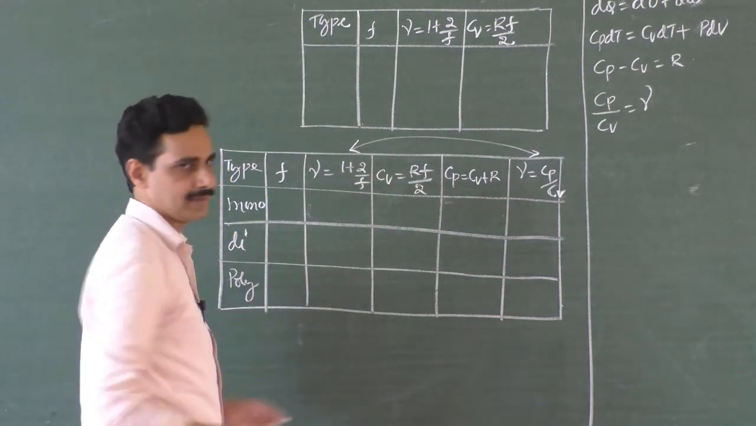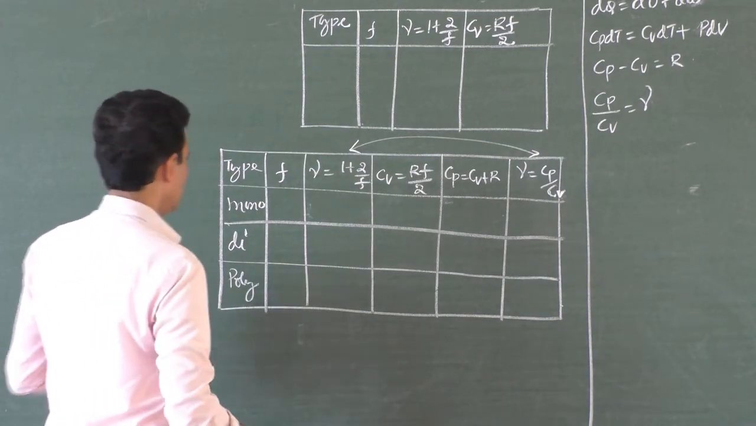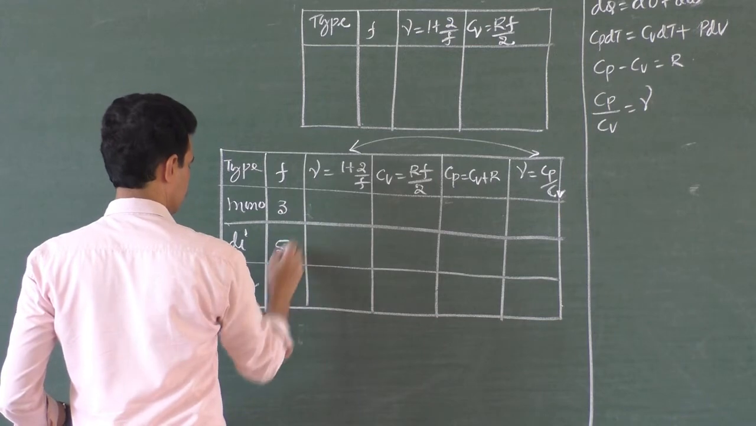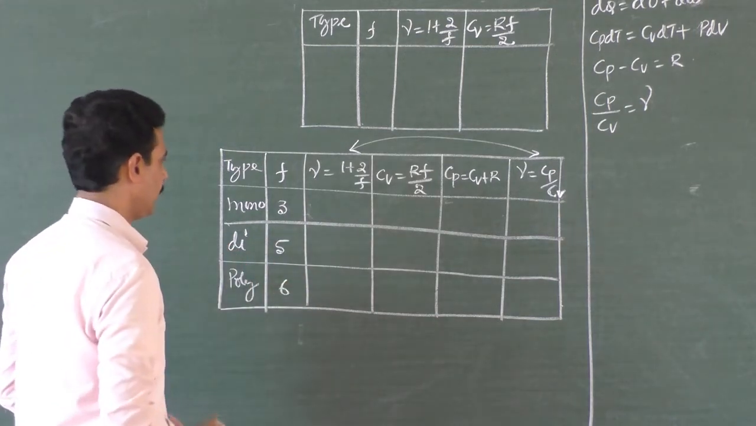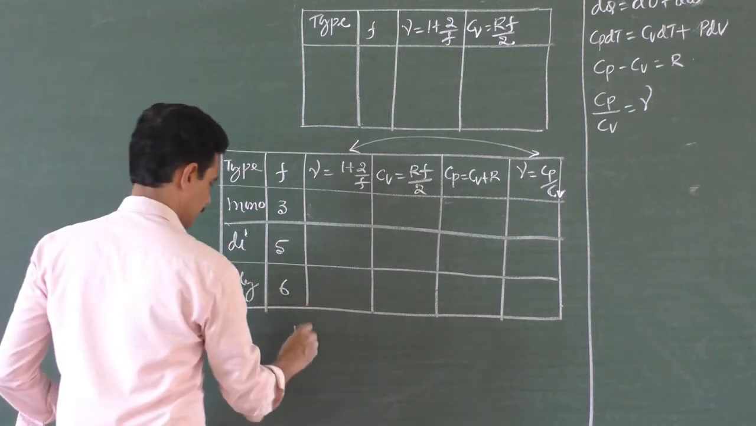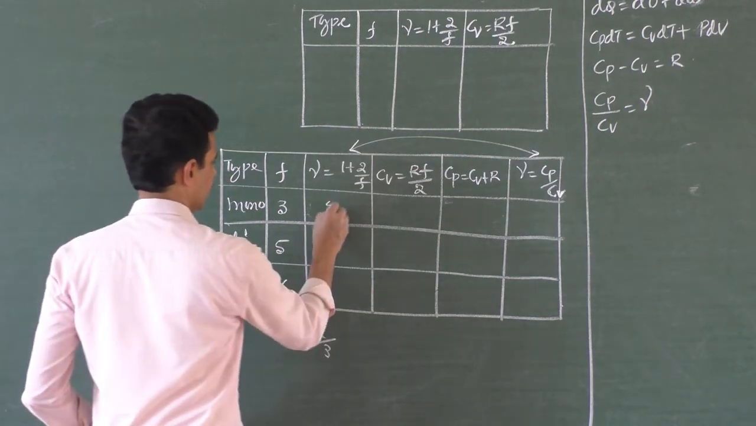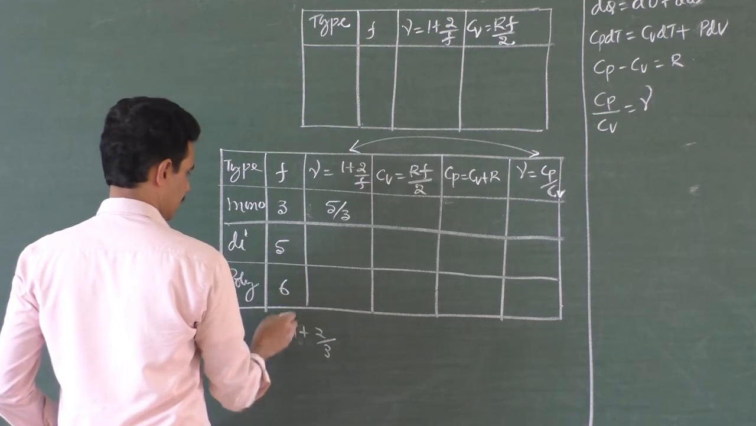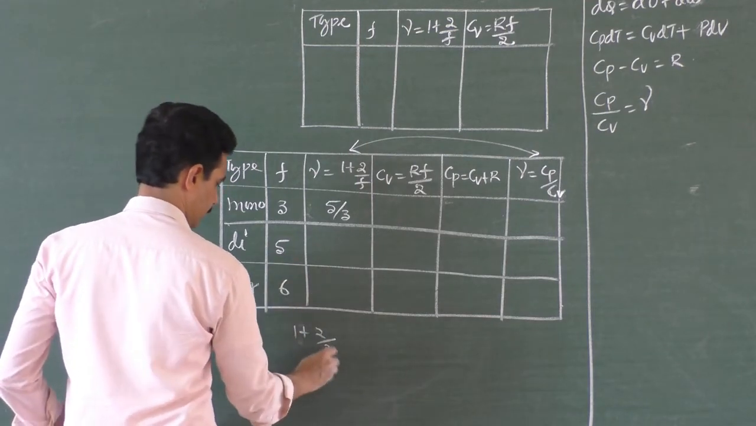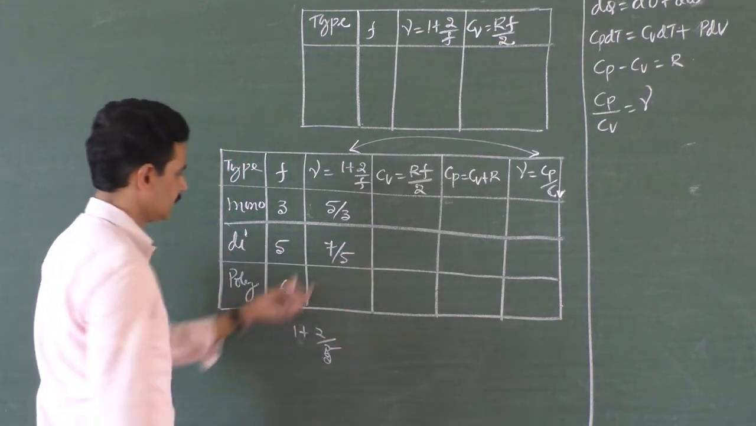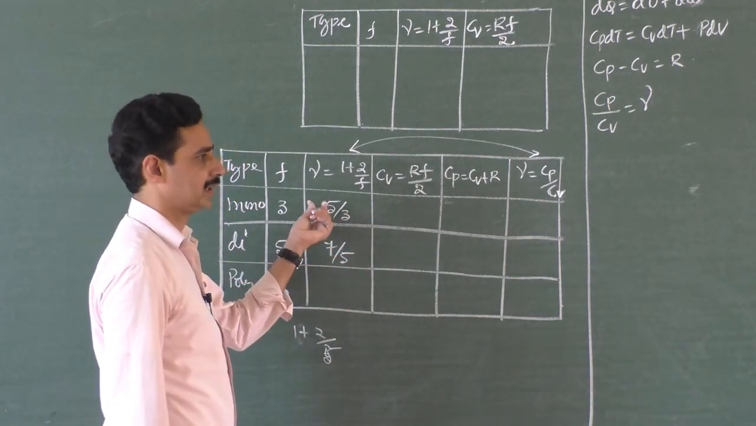And if it has got many atoms in a molecule. Monoatomic gas molecule, number of degrees of freedom 3. This is 5, say this is 6. Gamma is 1 plus 2 by f. 1 plus 2 by 3, this is 5 by 3, right? 1 plus 2 by 5, 7 by 5. See, this is 1.4, this is 1.66 something.